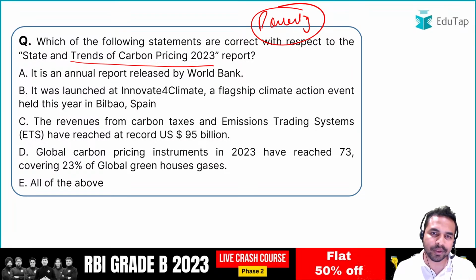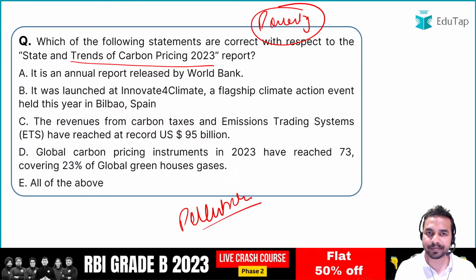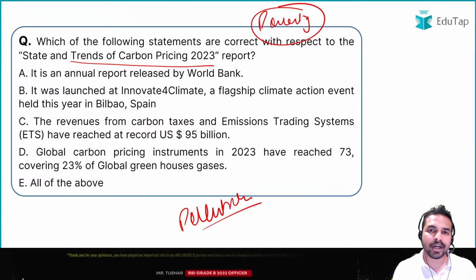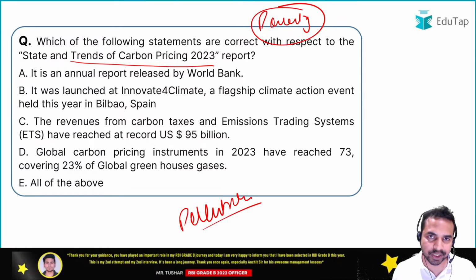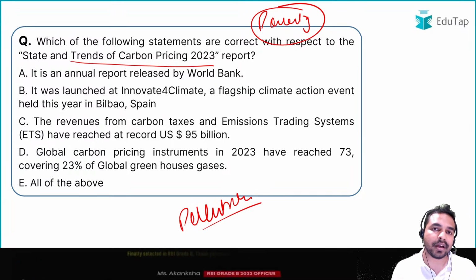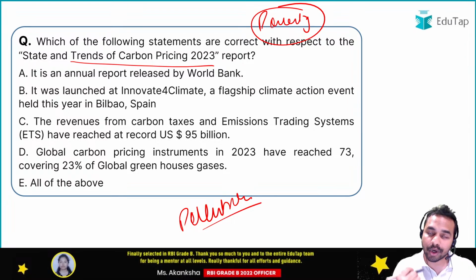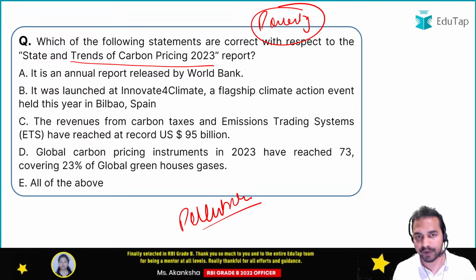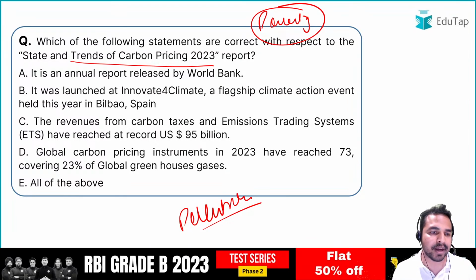We all know that a lot of pollution is happening all across the world. So what is the best way to combat this pollution level? The easier way is to tax those organizations which are creating a lot of pollution. I will be discussing that in a detailed manner. Now let's first discuss this question.